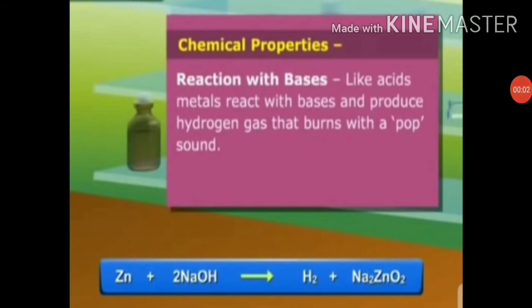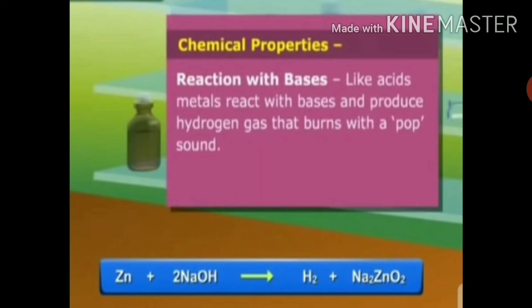So now students, it is clear to you that some metals react with bases to form salts and hydrogen gas. So let's consider the example which is given on the screen. Zinc is a metal and sodium hydroxide is a base. When zinc is heated with sodium hydroxide solution, then sodium zincate and hydrogen gas are formed. So sodium zincate is a salt.